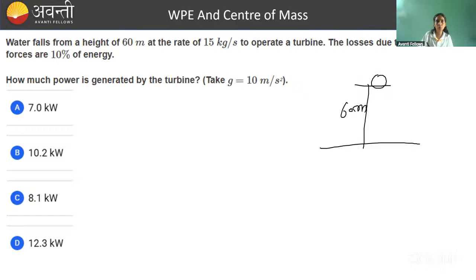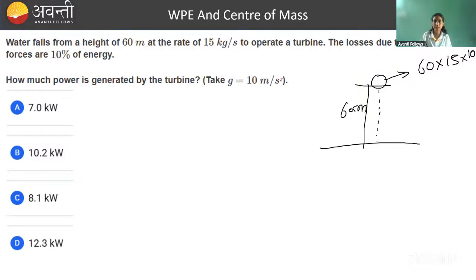The loss due to frictional forces, and while it is falling down, air frictions are acting. When the whole mass is here at 60-meter height, its energy is how much? 60 into mass. So let's say 1 second की मैं बात कर रही हूँ तो 15 kg into 10. So this is the energy, potential energy. As it is falling down, friction force is also acting.